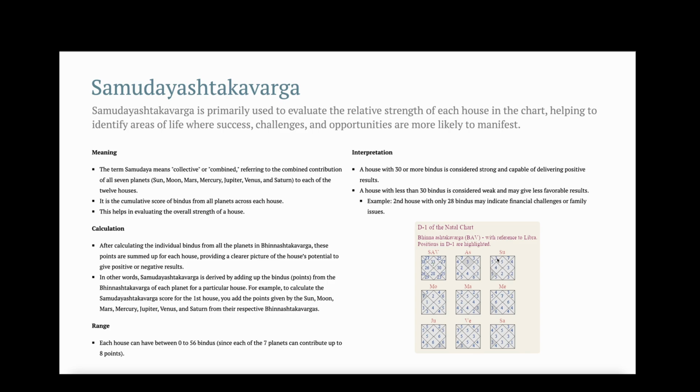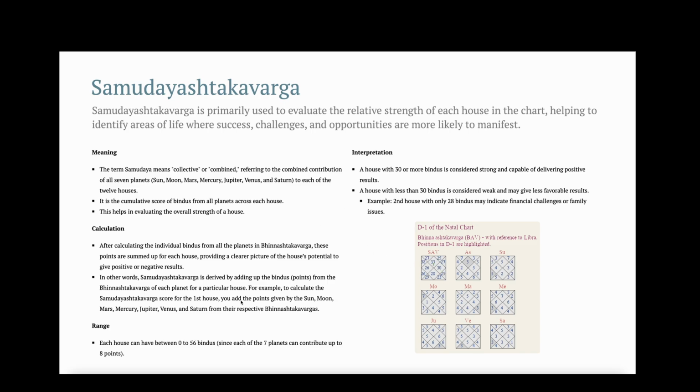Similarly, for the second house, you'll calculate the Bhinnashtakavarga points of all the 7 planets. So similarly, you go on calculating for other houses as well. That will give you the Samudayashtakavarga for all the 12 houses.